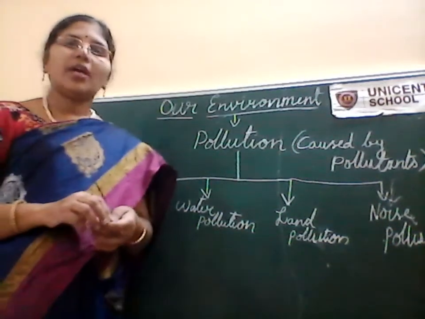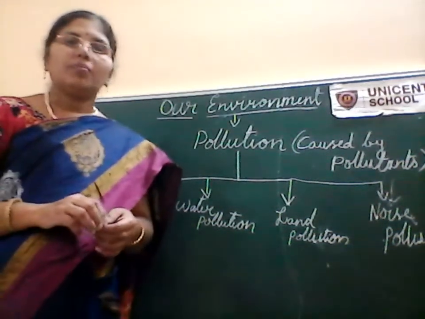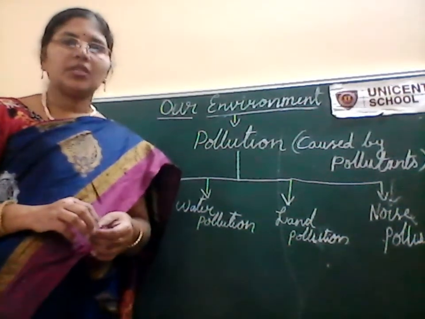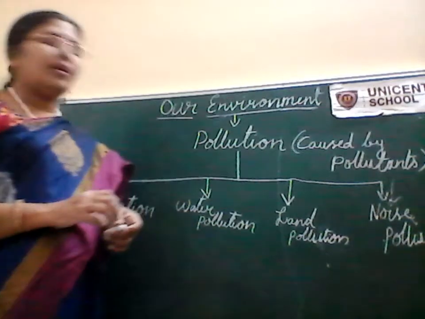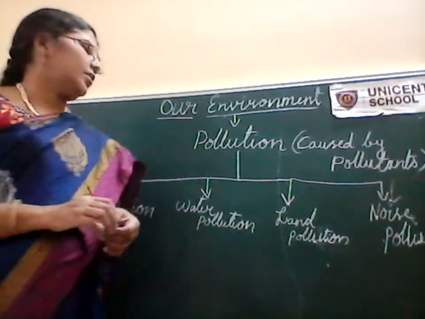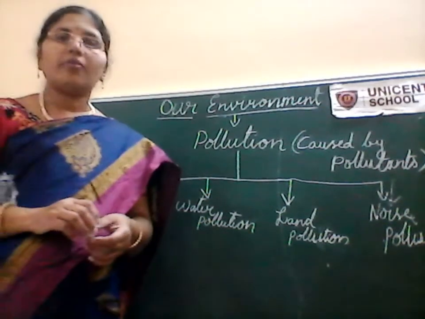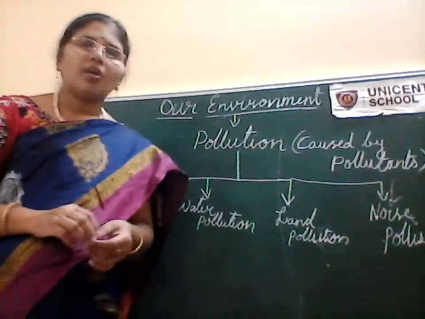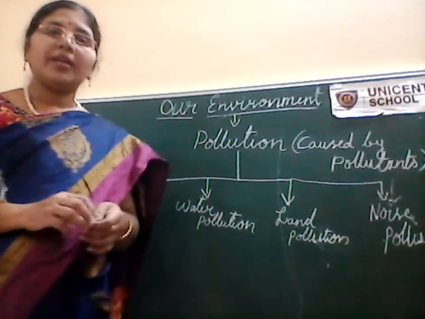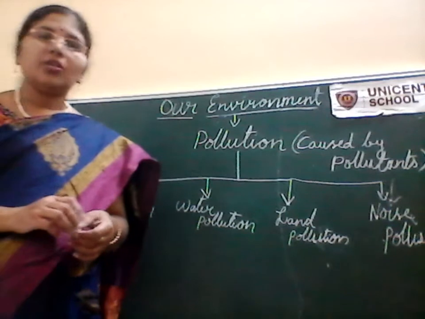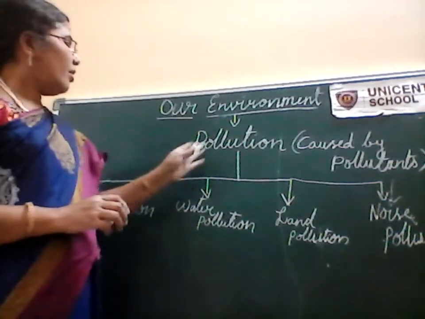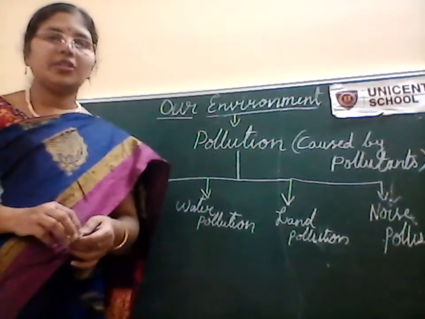These pollutants are added because of various human activities happening day to day, like industrialization, running of vehicles, and the usage of an abundance of plastic. These are all unwanted substances which are added to the environment and cannot be accepted by nature. But because of these human activities, pollution is in a dangerous zone.